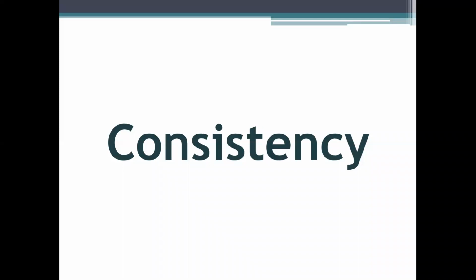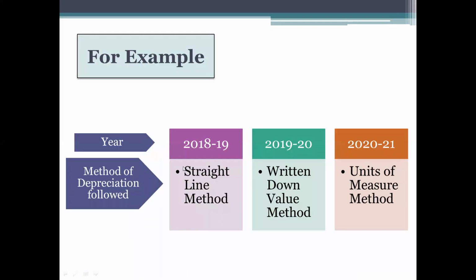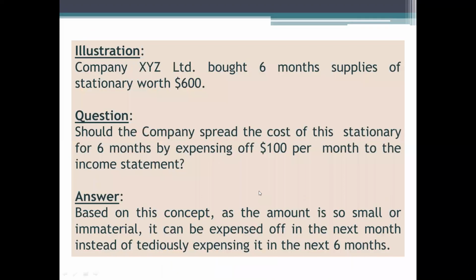It is not possible to do a comparison or a trend analysis, or to compare any figure with the previous period. That is the reason why accounting practices should remain consistent from one accounting period to another. Take the depreciation policy, for example: year by year, she should not change the method from one method to another. So these are certain accounting concepts and conventions. Any doubts?